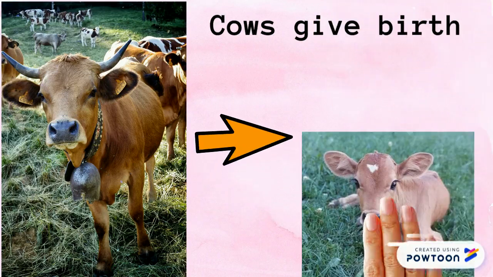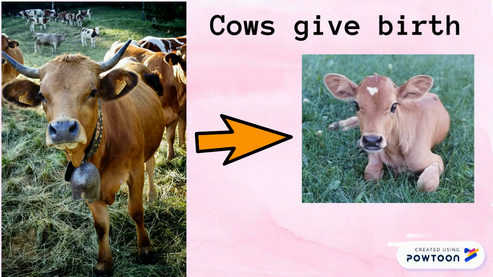Now let's look at the first animal. Yes, the first animal is a cow. So children, cows give birth to baby cows.